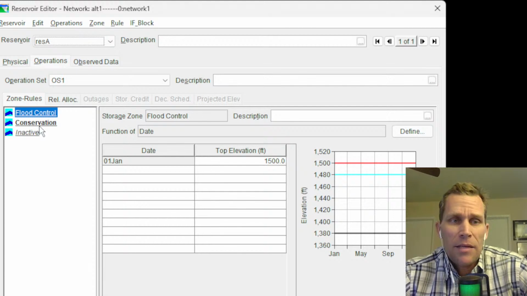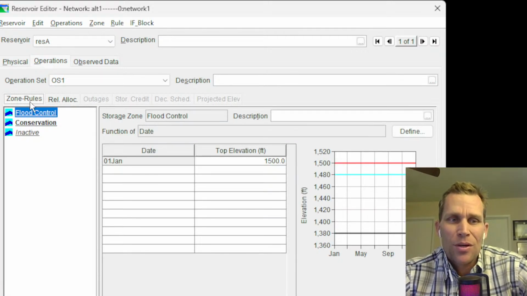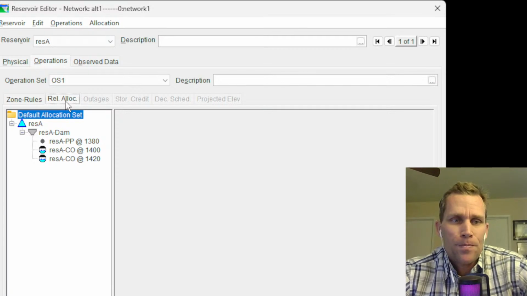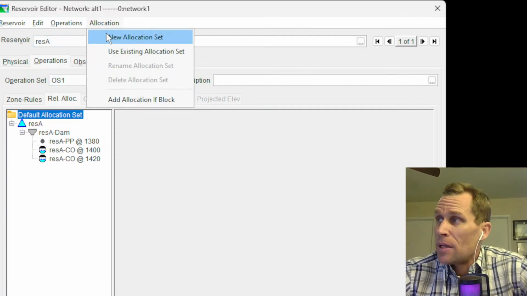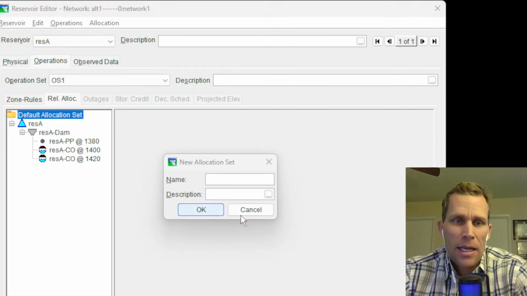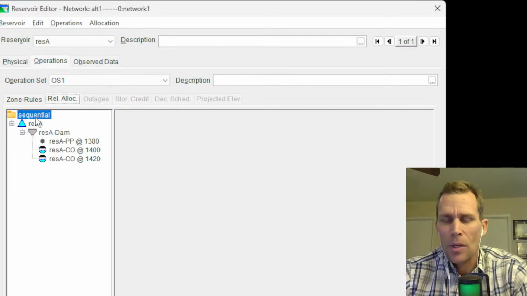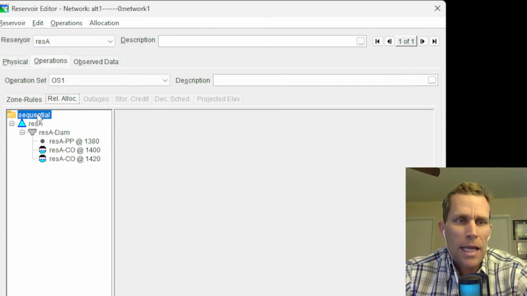And then I'm going to continue to work with no rules. Typically, if you have rules involved, those would overwrite the release allocations. So to demonstrate release allocation, I'm just going to click on release allocation, leave the rules alone. There are a number of rules we could use specific to power plants, in fact, but ignore that. So release allocation, and then I'm going to come up here to the allocation menu and click on new allocation set. All right, so let's go ahead and name this sequential. Okay. So the sequential release allocation is named sequential.